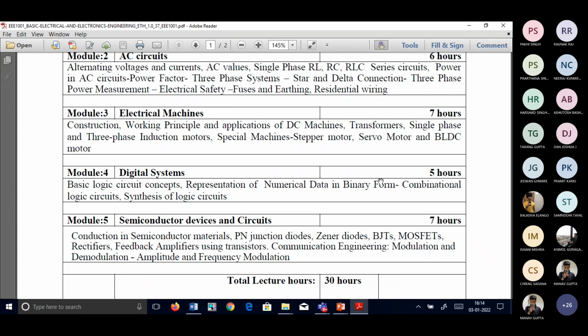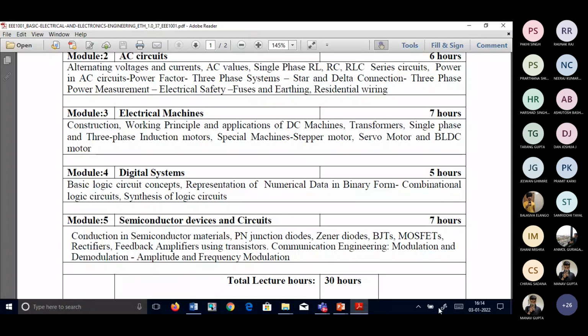Previously, 3-4 years back in Tamil Nadu, we had a lot of power cuts. So in every house, they started buying an inverter. What are the equipments inside it? It is all made up of some semiconductor devices. So we'll be talking about those devices here: the material we are using and what the characteristics of this material will be. That's what we are going to talk about in semiconductor devices.